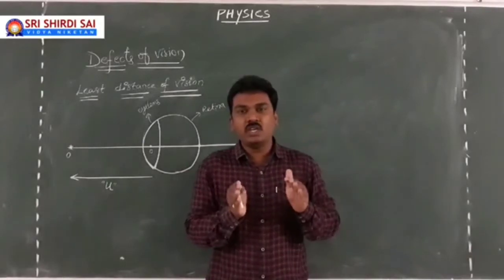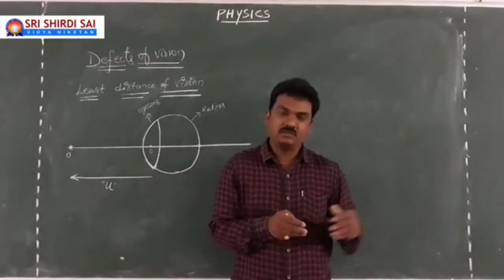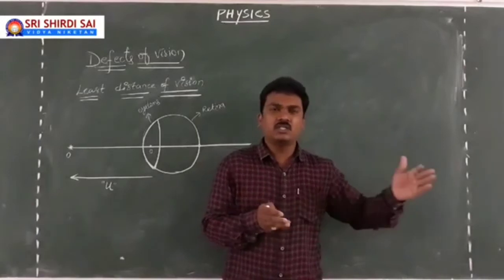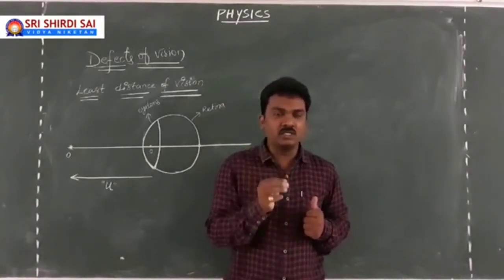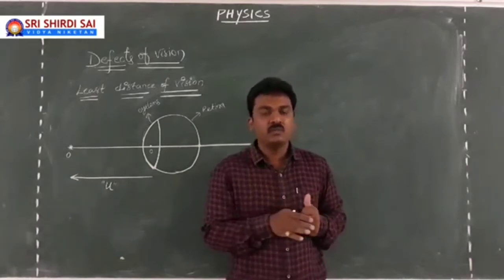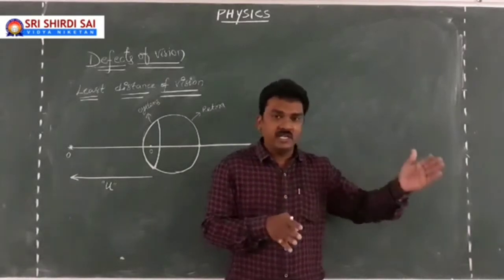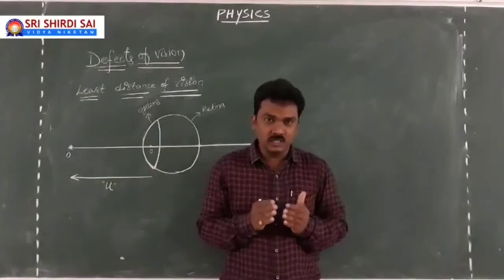Suppose your object is taken from 40 to 60. Of course, as the distance increases, the angle of vision decreases, you may find the object smaller in size, but still you can see comfortably. If the object is at 80 cm, yes, still we can see.